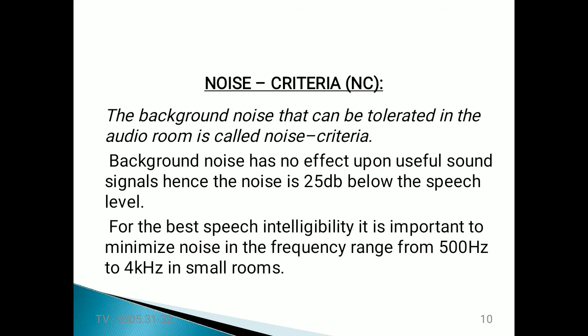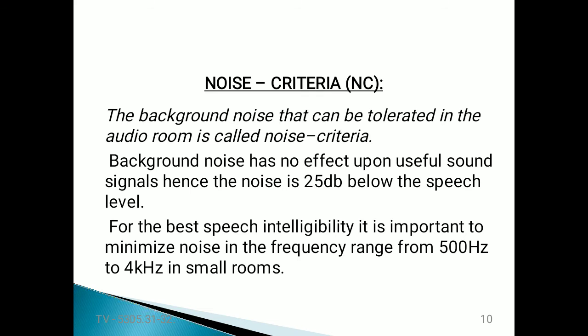That kind of noise we call noise criteria. The background noise has no effect upon useful sound signals, because it does not interfere with the original audio signal.